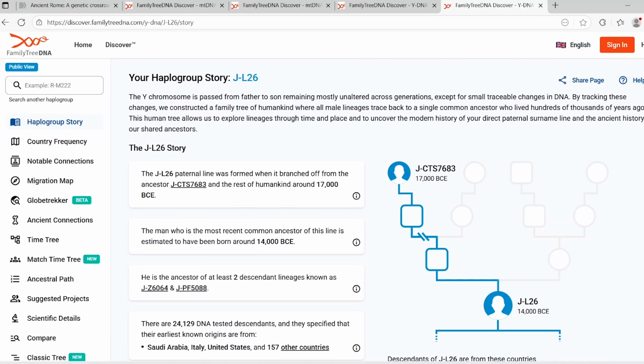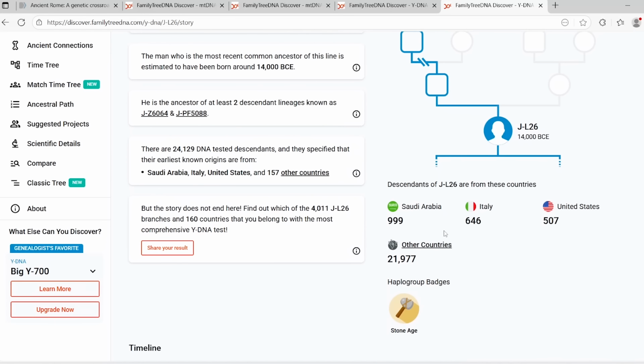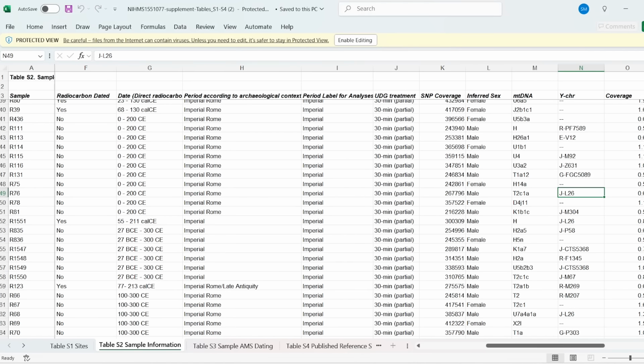Again, it's quite a broad overarching haplogroup, but you can see the breakdown here, and you can also see the frequency of descendants in these following countries. So in Saudi Arabia, in Italy, and the United States today, relatively common. And I don't know, it might be the Italian ancestry in the United States that means this is quite high, obviously, as well. But you can see this is still common in Italy today. And this was probably the most common lineage amongst Imperial Romans. But certainly G2a, branches of G2a, was the most common Y-DNA lineage.